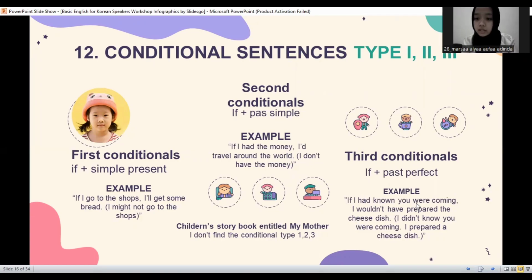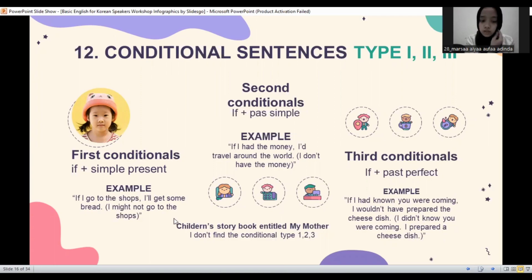Example: if I had known you were coming, I would have prepared the cheese dish. I didn't know you were coming. I didn't prepare a cheese dish. These tenses refer to an imagined past result of something that didn't happen in the past, and the formula is if, past perfect, would or should or could or might have plus past participle.